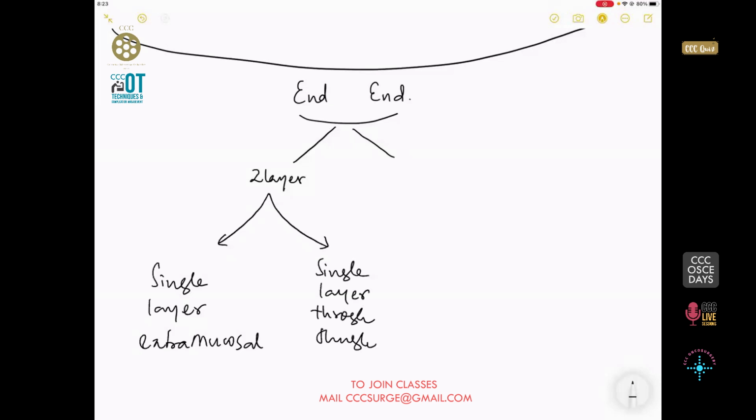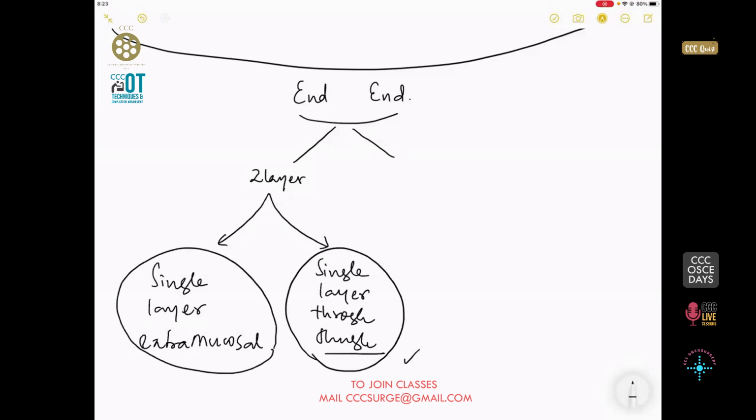Now, if you work with pediatric surgeons, they usually do this. If you work with GI surgeons, they do this.